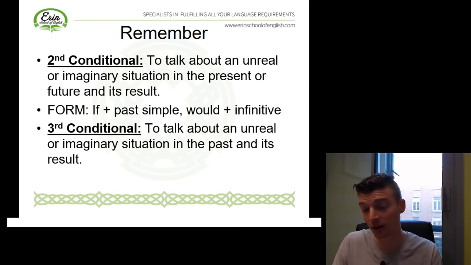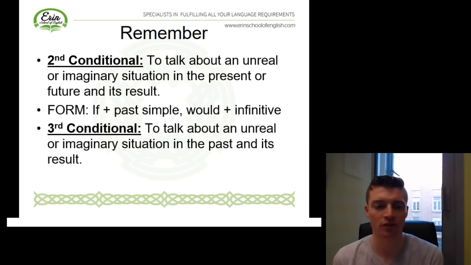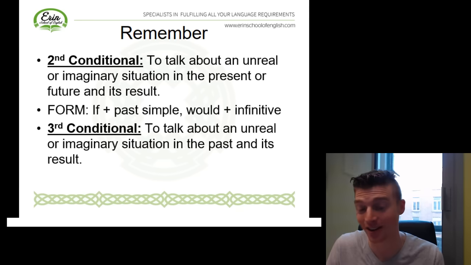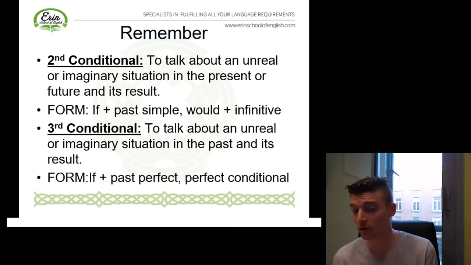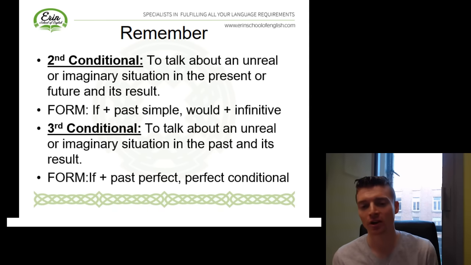And instead of would, remember you can also use your modal verbs to express a different degree of certainty or ability. Third conditional, and we use this to talk about an unreal or imaginary situation in the past and its result. So a situation that is contrary, goes against the reality of what actually happened. And our form here, if plus past perfect, so remember our past perfect is had plus our past participle, and the perfect condition would have plus past participle.